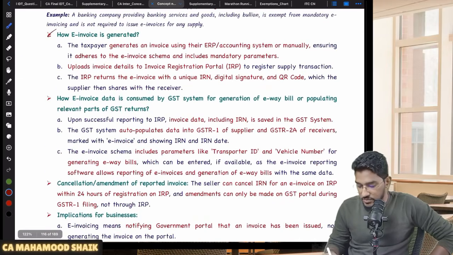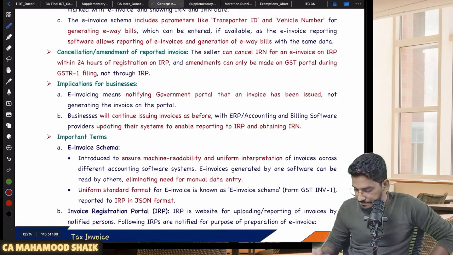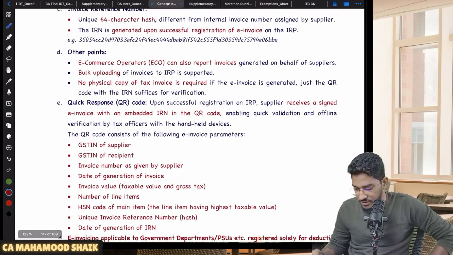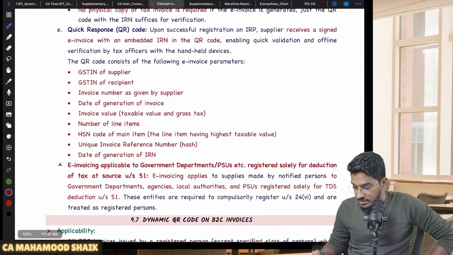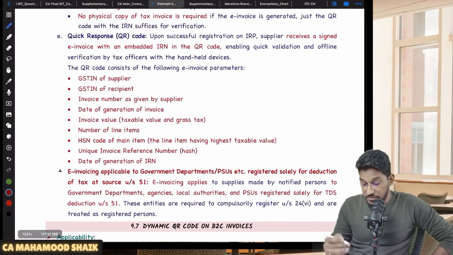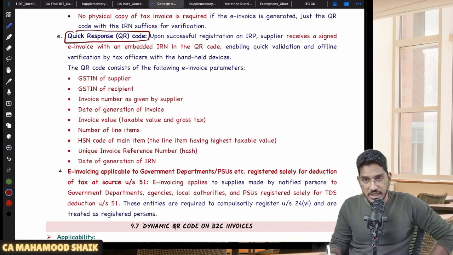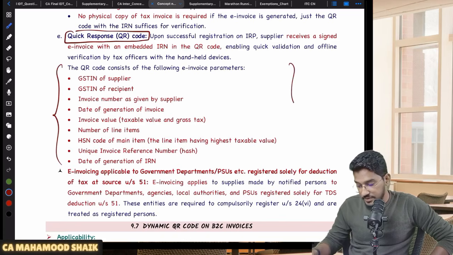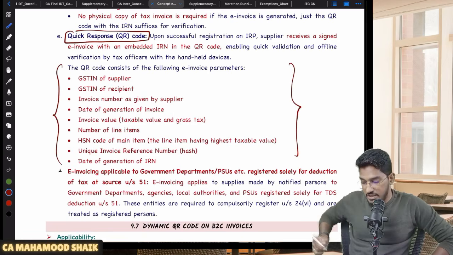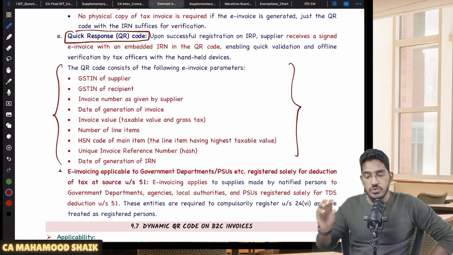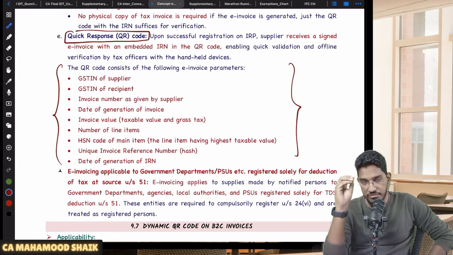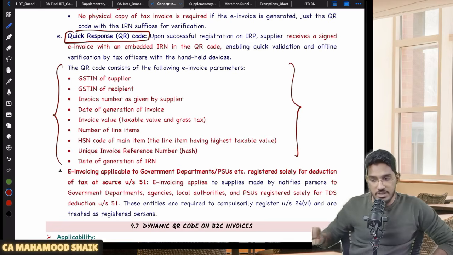Now, all this, how e-invoice is generated, all that is not required. This is the important content from the QR code on the e-invoice. See, on the e-invoice, I told there will be a QR code, right? On the QR code, what information will be captured? I told you, once you generate the invoice from your accounting software, you go to the e-invoice portal, upload, fill INV01. Thereafter, e-invoice will be generated with QR code.